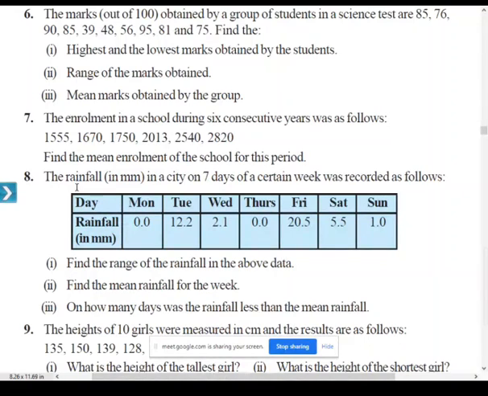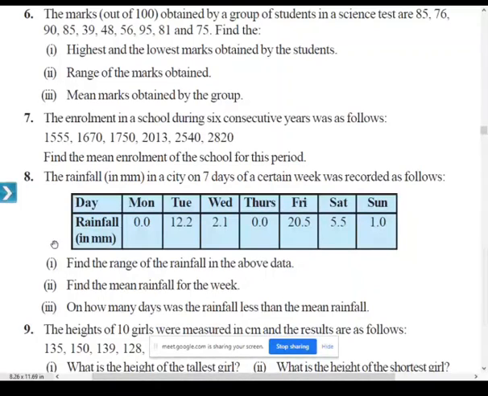And that 41.3 you have to divide by the number of observations. How many days are they given? They are given 7 days. So 41.3 divided by 7, you will be getting 5.9 millimeter. The mean of this data is 5.9 millimeter.